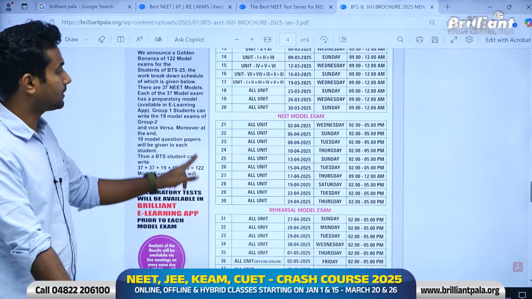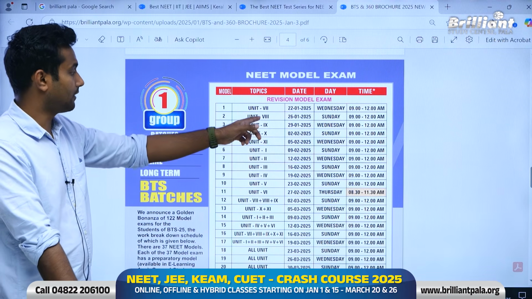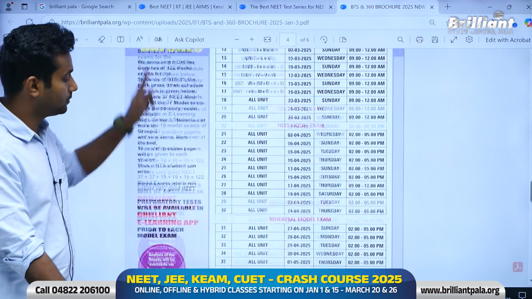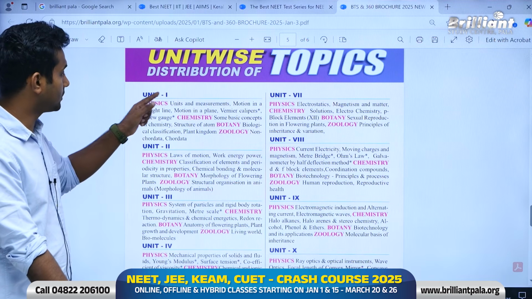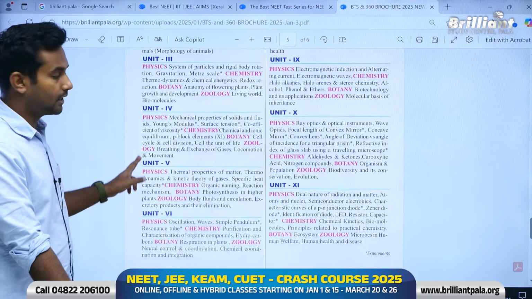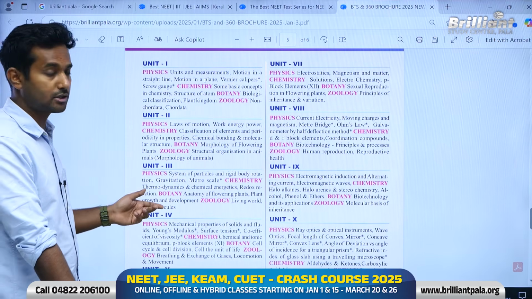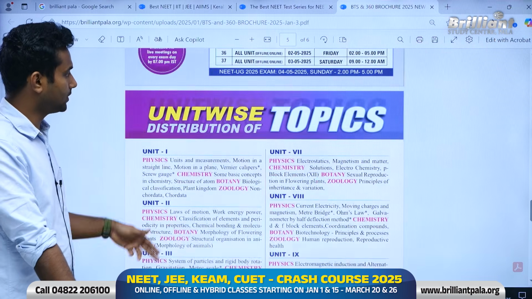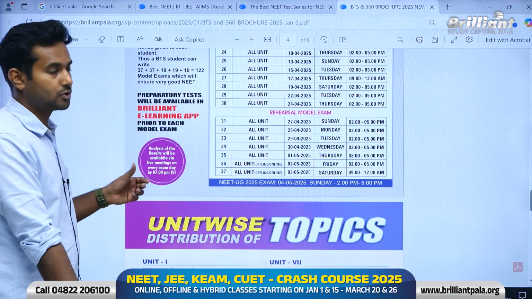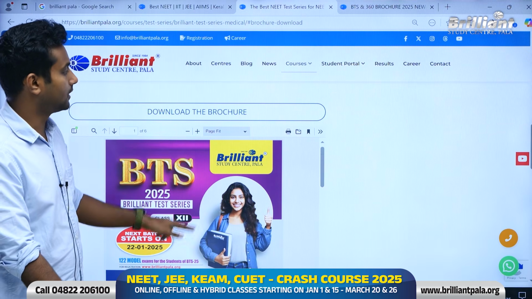Now you can see that the topics are given as Unit 7, Unit 8, Unit 1, Unit 3. We have also given which chapters come under Unit 1, Unit 2. So all the details regarding the examinations, the schedule, the syllabus, fees, scholarship are all provided in the brochure. Make sure you read through the entire brochure before joining the program. Okay, enough of that. Let's register.